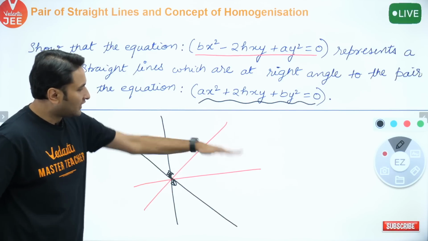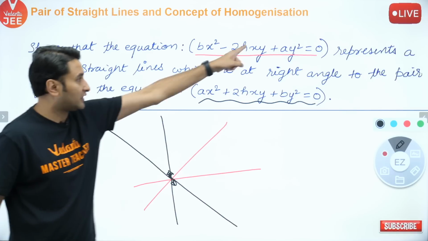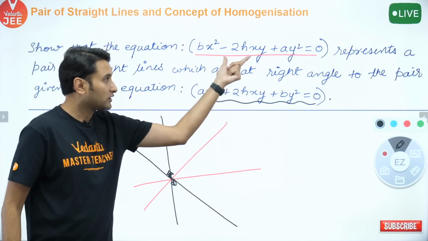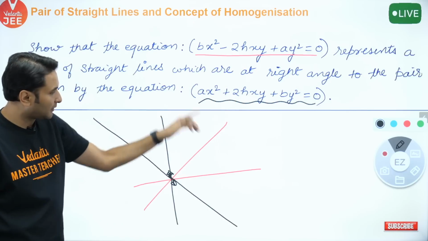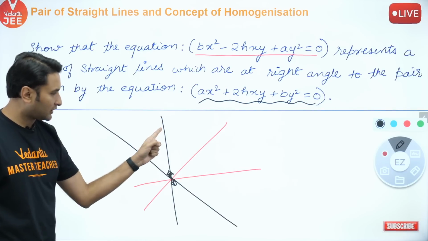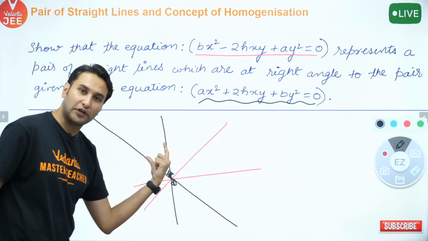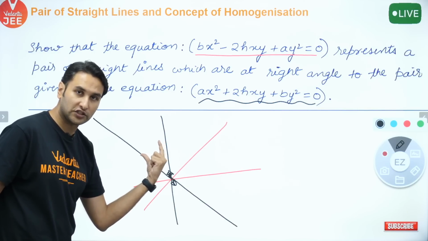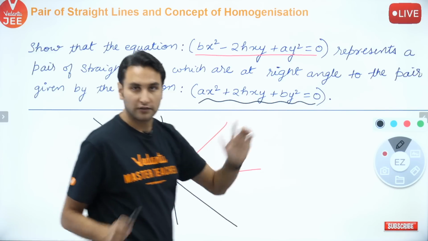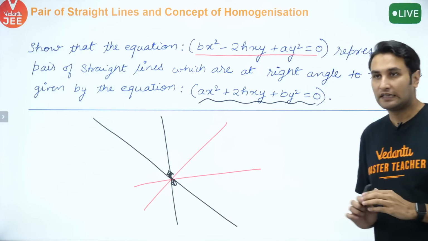So red lines is the pair of straight lines represented by this. If I make lines perpendicular to each of the lines represented by this, then this is also a pair of straight lines passing through origin, right? It is represented by this, is what the question is. Question समझ में आया? क्लियर है सबको ये?